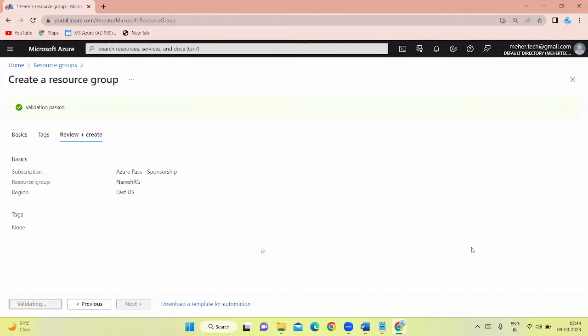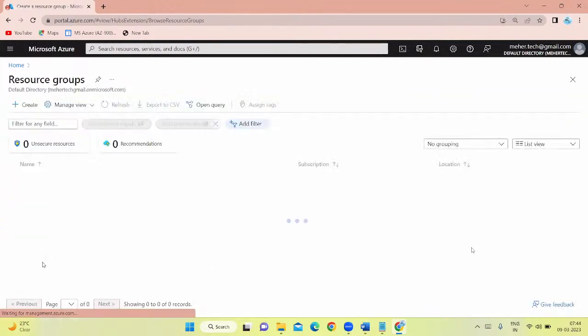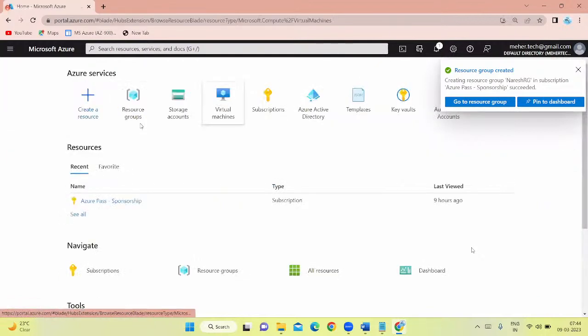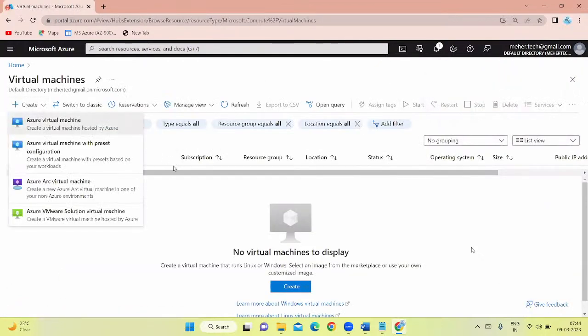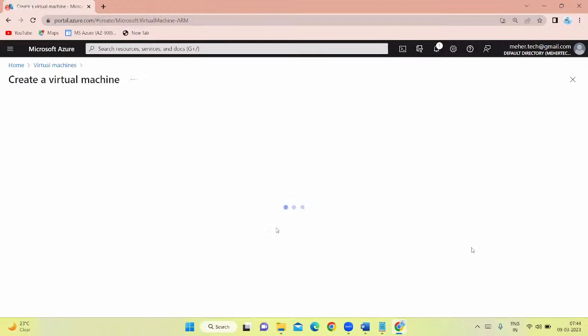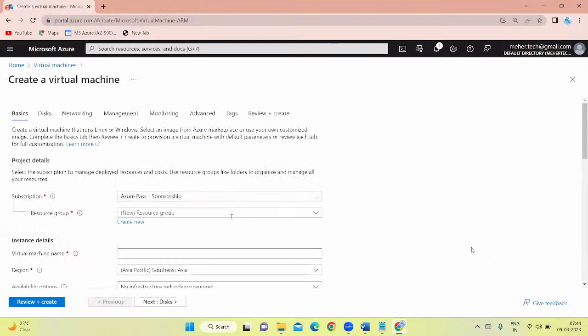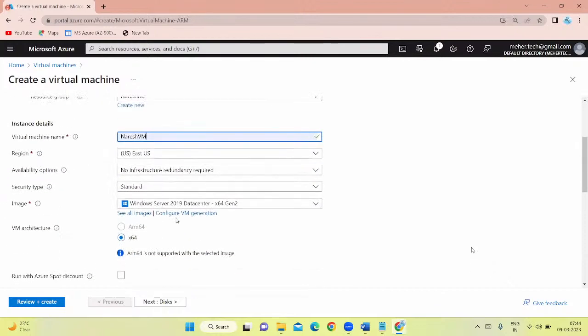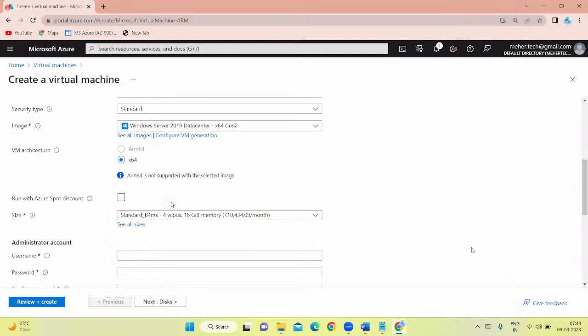And then I'll say here virtual machine. Naresh RG resource group got created. Give an Azure virtual machine here. And then here all things are the same. I'm just taking the name as Naresh VM. Here is the catch.